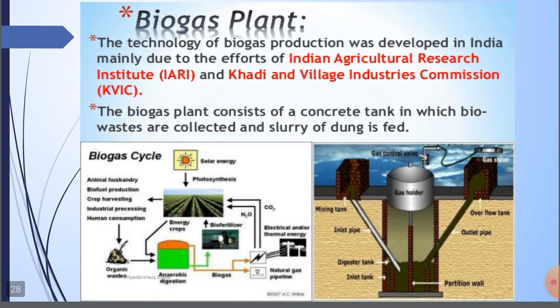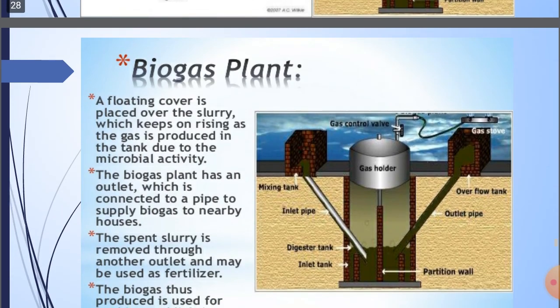The technology of biogas production was developed in India mainly due to the efforts of the Indian Agricultural Research Institute and the Khadi and Village Industry Commission. The biogas plant consists of a concrete tank in which bio waste is collected and a slurry of dung is fed. This is the biogas plant. This is the mixing tank. There is an inlet and an outlet.